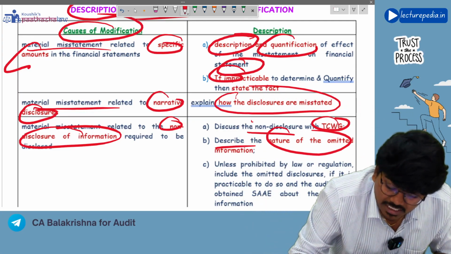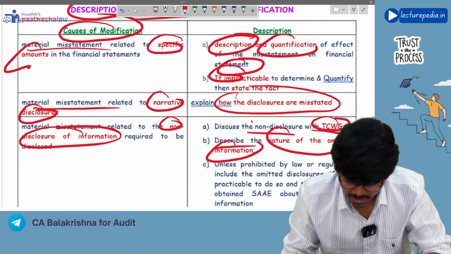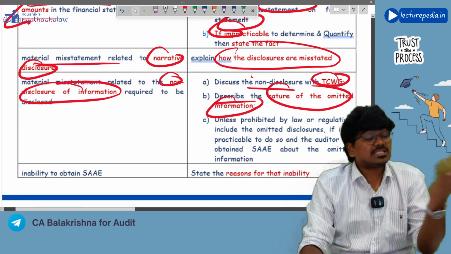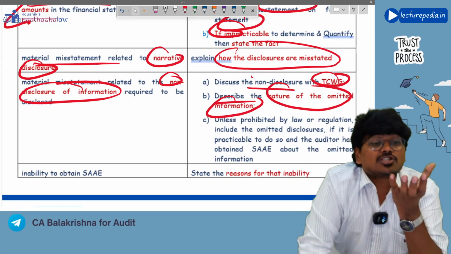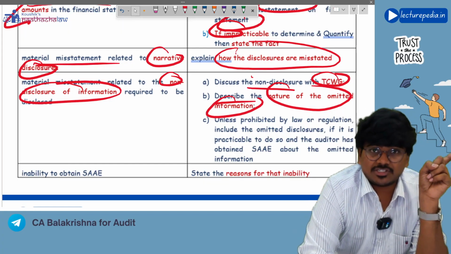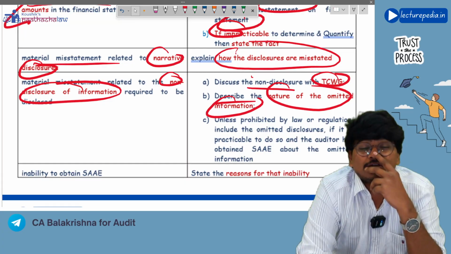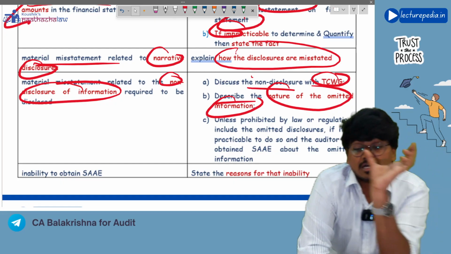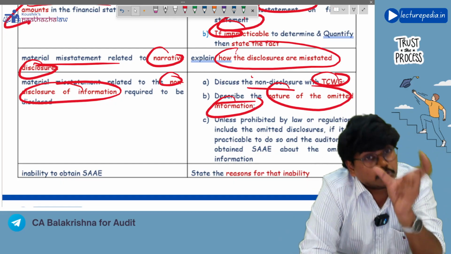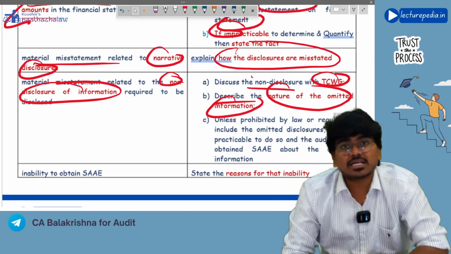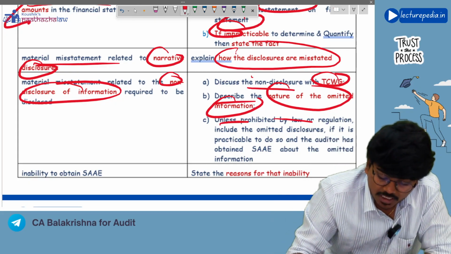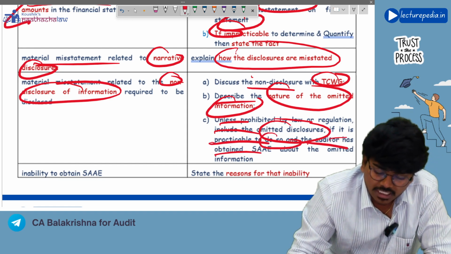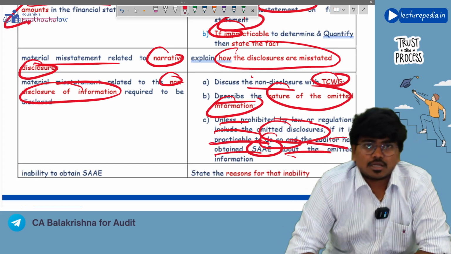After that, describe the nature of omitted information. What is the nature of such omitted information? And if it is permitted by law, the auditor will give that disclosure in the basis for opinion paragraph. See, that disclosure should actually be given in the financial statements, but in the financial statements management has not given it. So in the basis for opinion paragraph, the auditor will mention this is the disclosure that should be given in the financial statements. Like this, you give that disclosure in the basis for opinion paragraph. Understanding? See, unless prohibited by law or regulation, include the omitted disclosures if it is practicable to do so, and the auditor has obtained sufficient appropriate audit evidence about the omitted information.